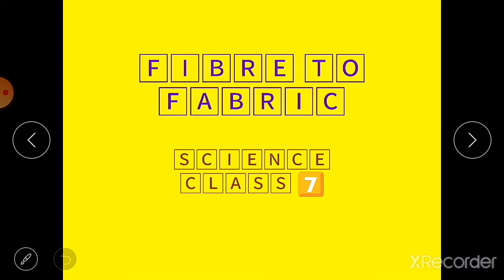Among the natural fibers, we know that cotton, jute and flax are plant fibers, and wool and silk derive from animals. These fibers are used to make different kinds of fabrics. Woolen yarn is knitted into sweaters, while silk fibers are woven into silk sarees or silk clothes. So in this video we are going to read about wool, how wool is obtained from animals and how it is processed.